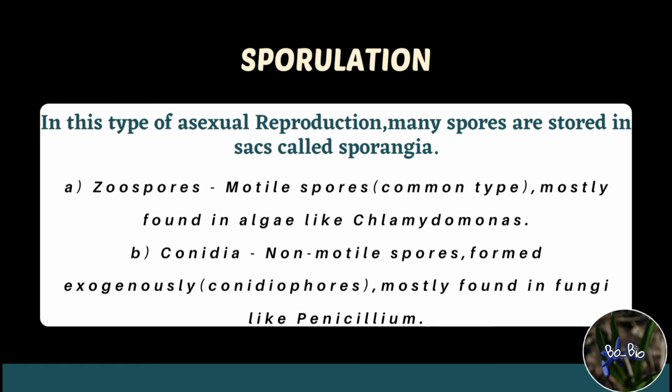Spore formation can be of two types, that is zoospores and conidia. Zoospores are motile spores. They have flagella for movement. Zoospores can be seen in Chlamydomonas, whereas conidia are non-motile spores that appear in chains. This can be seen in Penicillium.